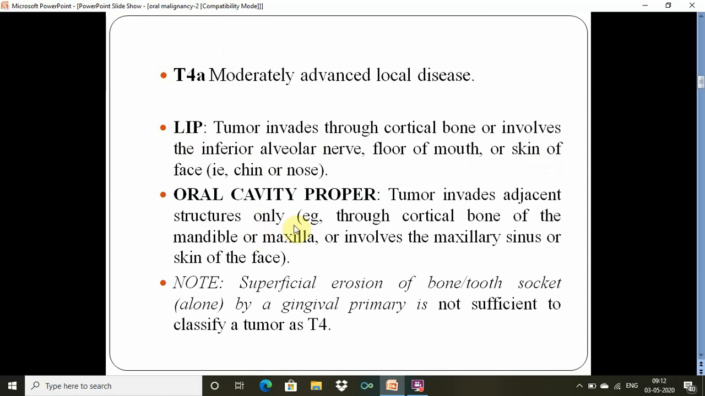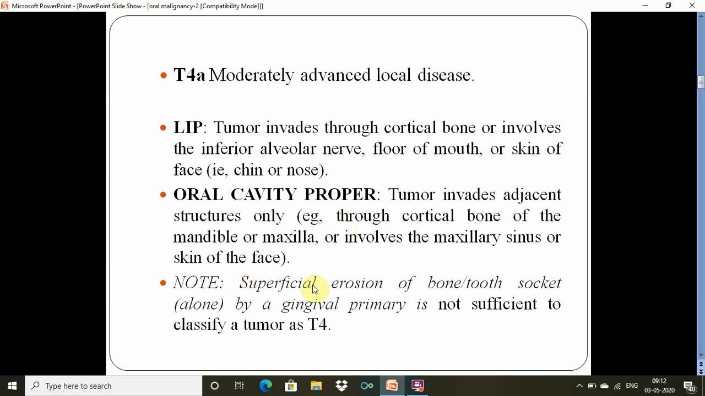And in the oral cavity proper, when the tumor invades the adjacent structures only, except some sites where it is considered as a T4B. These are sites like the cortical bone of the mandible or maxilla, or when it involves the maxillary sinus or skin of the face. So all these are T4A lesions.